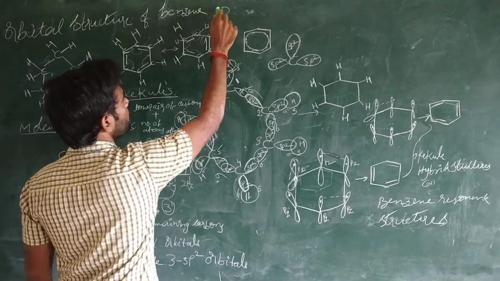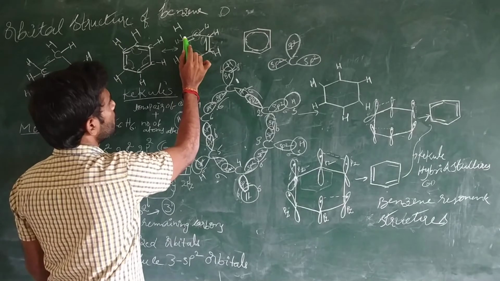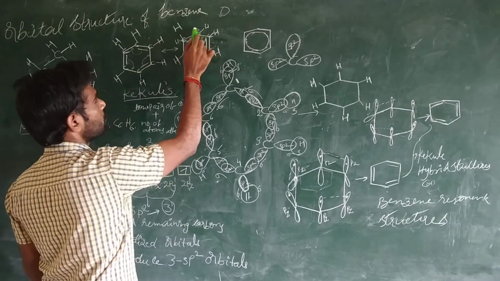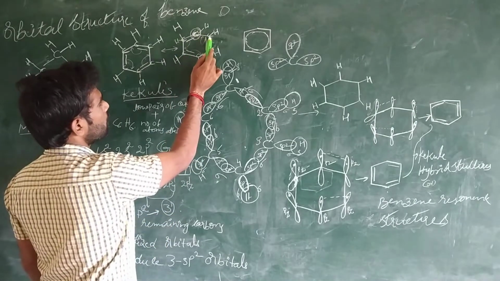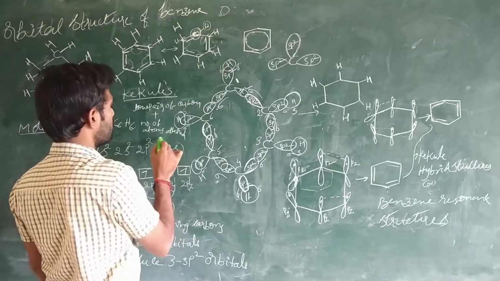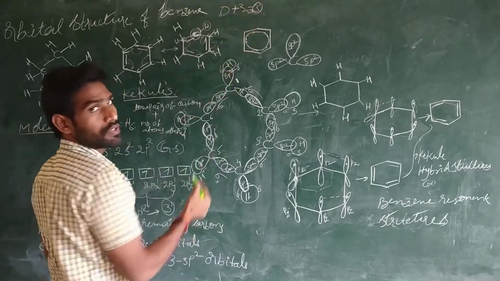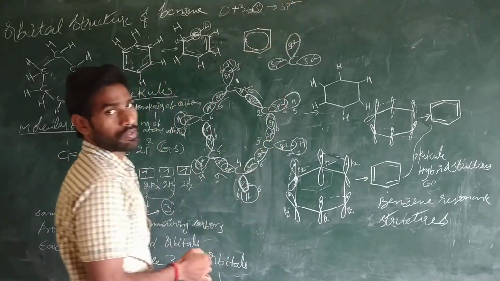So 0 plus how many atoms are attached? For example, for this carbon atom, we are identifying the hybridization. This carbon is attached to this carbon 1 and this carbon 2, 2 atoms, plus this hydrogen is 3. Total atoms attached to the carbon is 3. So total is 3. If it is 3, it is sp2 hybridization.